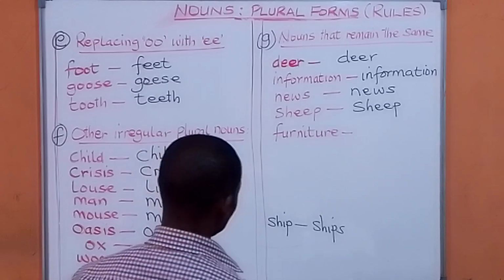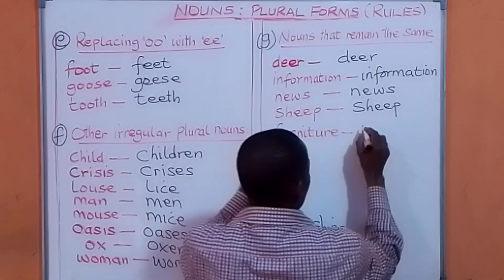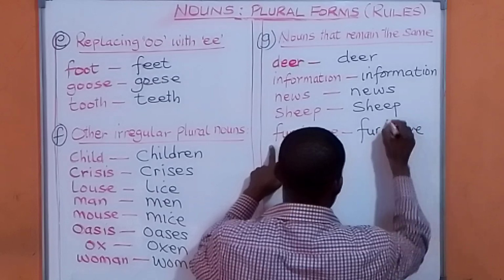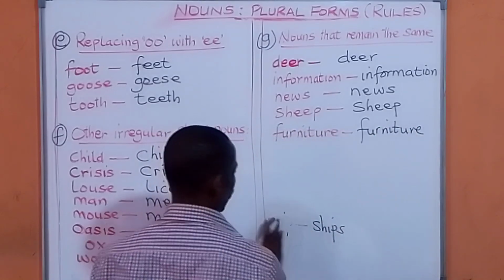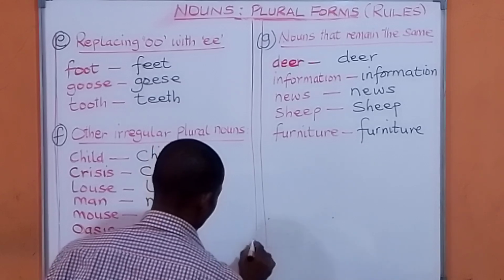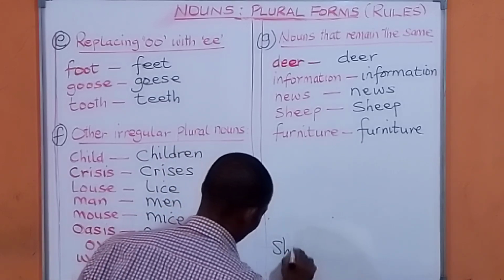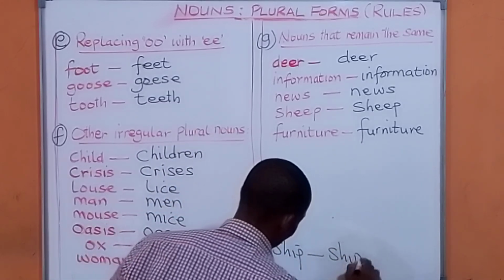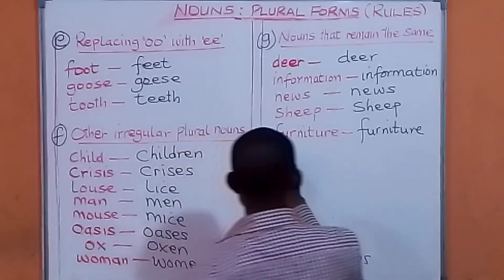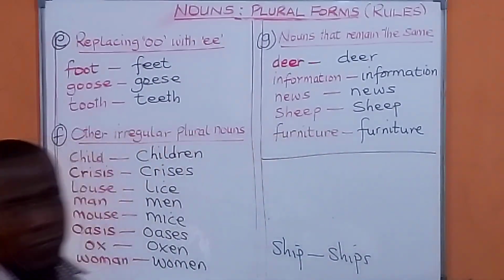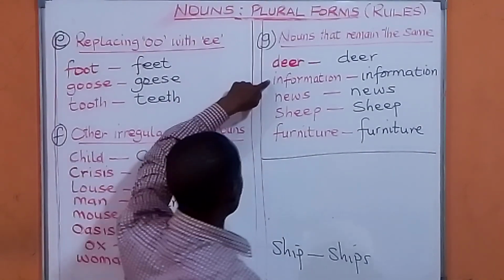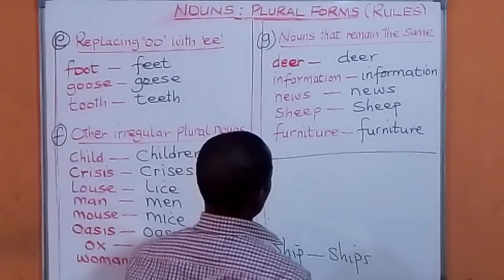Furniture is furniture. 1 furniture, 2 furniture, 3 furniture, 4 furniture, 5 furniture, and so on and so forth. However, I have to tell you something very important with regard to information, news, and furniture.